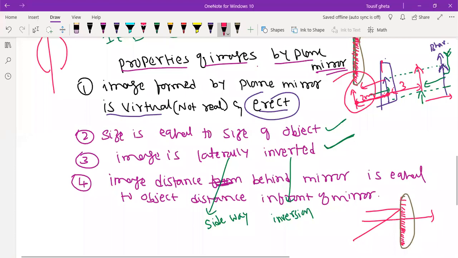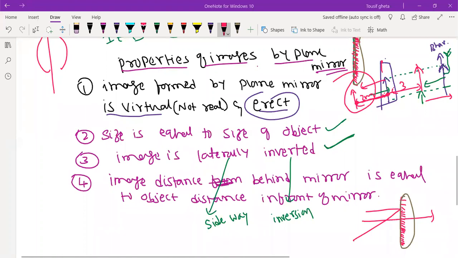Is an image formed on the wall? No, it is not formed. It only looks like that. Actually there is nothing behind the mirror, so it is called virtual. And it is erect because your head is up, and in the image also your head will look up only. So the first point is virtual and erect.